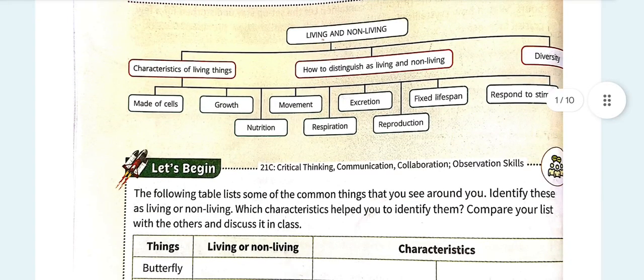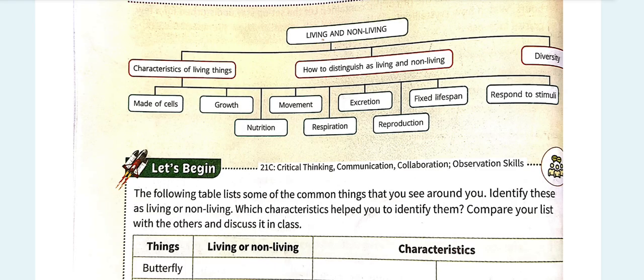See, living things have some characteristics which make them different from non-living things. Such characteristics are growth, movement, respiration, excretion, reproduction, fixed lifespan, and response to stimuli.